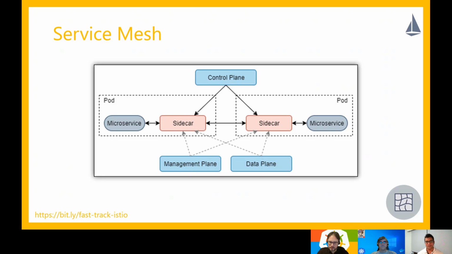And any traffic to reach the underlying service has to go through the sidecar. So what happens is that all of the application concerns are handled within the sidecar, and the communication between your service and the sidecar often happens in plain text, because it doesn't need to be secure.